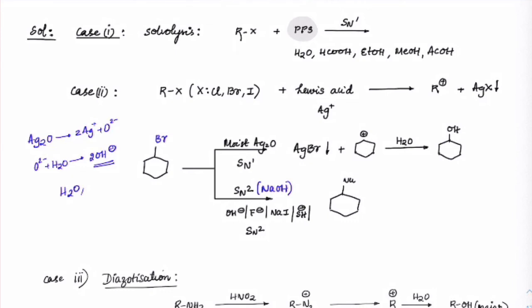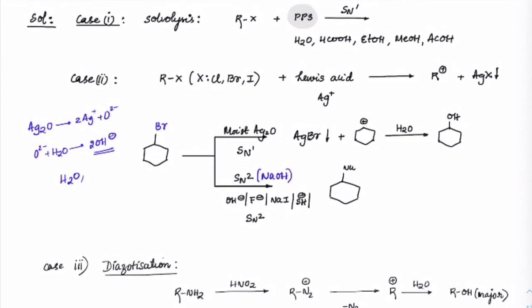So wherever we have this kind of case, you can always be sure a carbocation is being made, go for the rearrangement, and you can see there are multiple products coming. This would be purely data based, so we can't go question by question, because only based on the data of how much water and how much OH minus has been taken can we comment on the major or minor products. But if a statement is given like whether it can go for SN1 or not, yes, it can go for SN1 reactions here.